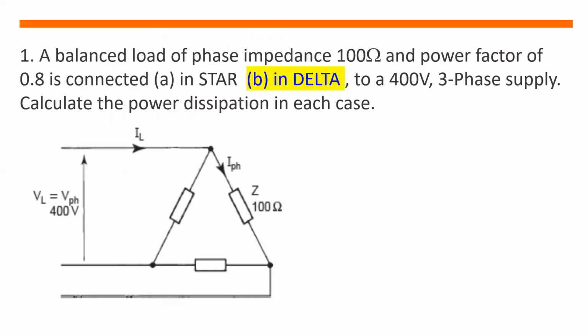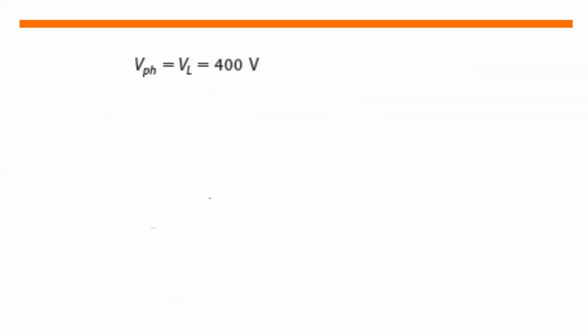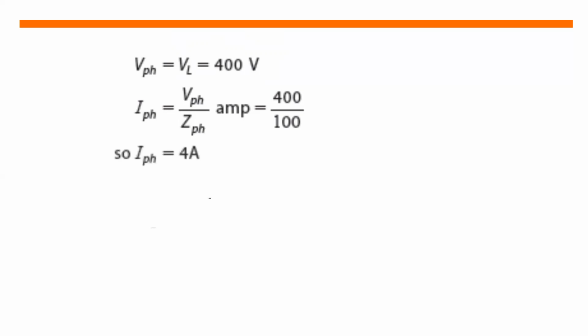So in letter B, we are asked to solve when the given are connected in delta. So we all know that in delta, the phase voltage is also equal to line voltage. So that is equal to 400 volts. So we can get the phase current, that is phase voltage divided by the phase impedance. So that is 400 divided by 100, and we will get 4 amperes for the phase current.